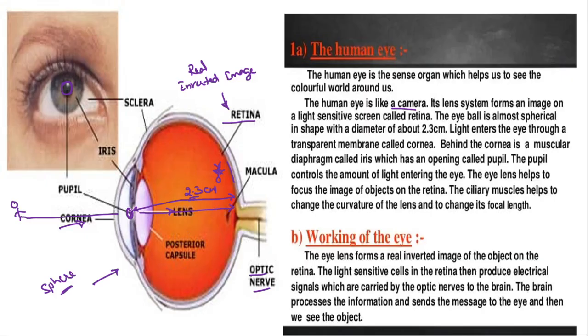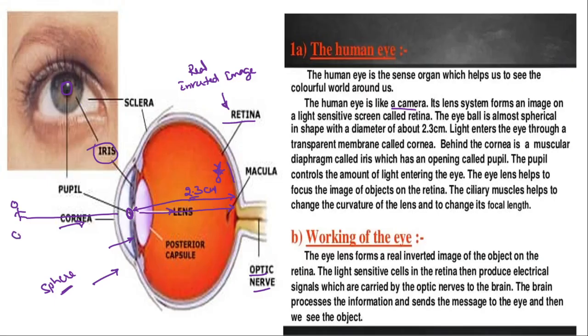The amount of light entering into the pupil is regulated by a muscular diaphragm which is called the iris. Here we can see this iris.